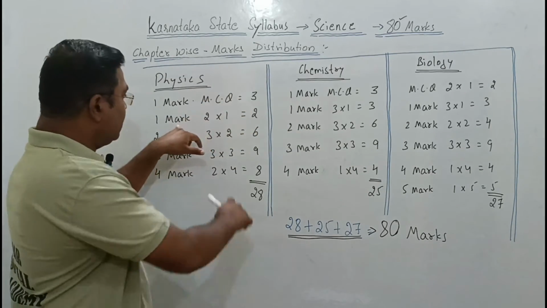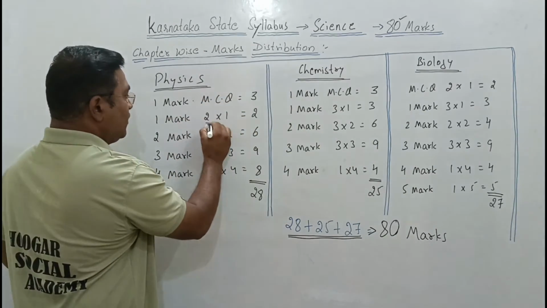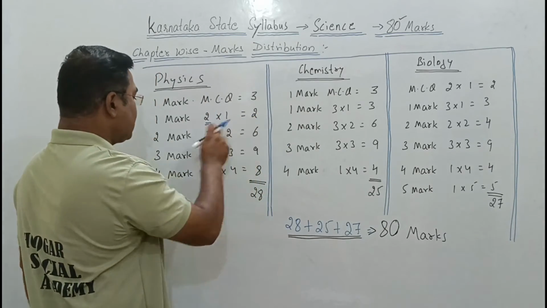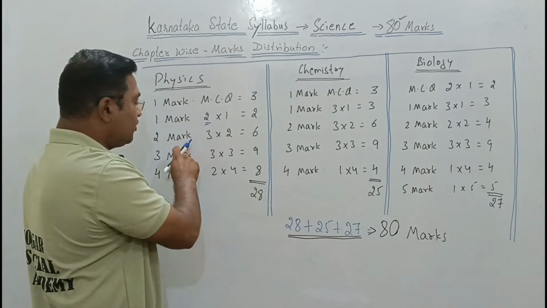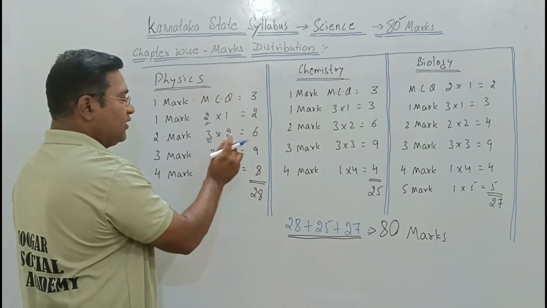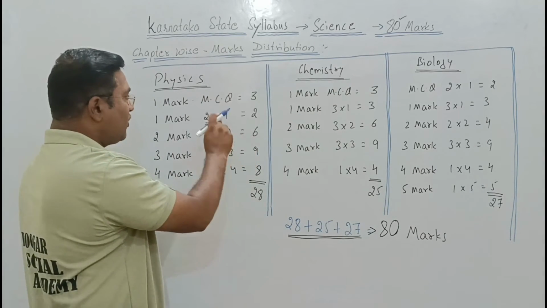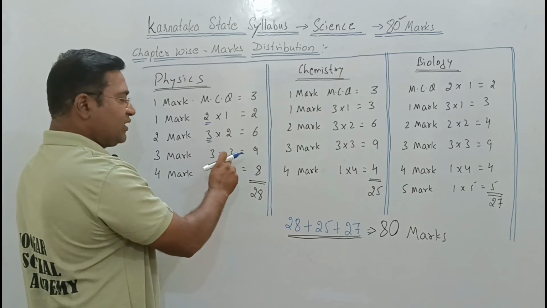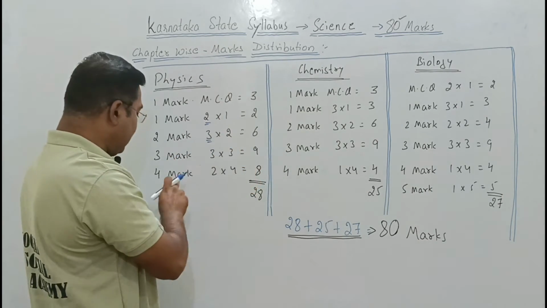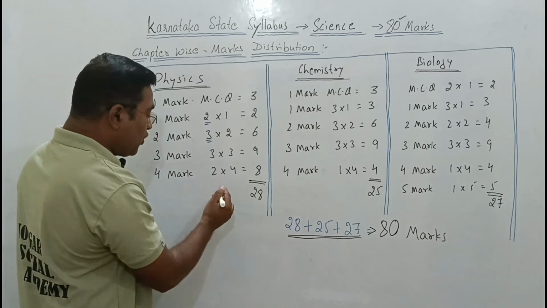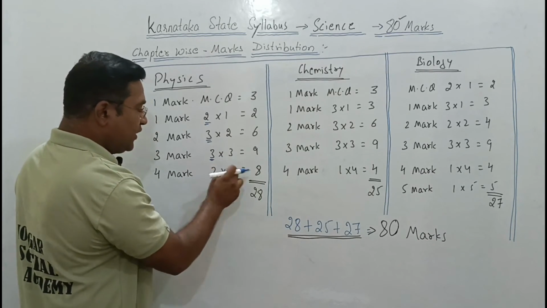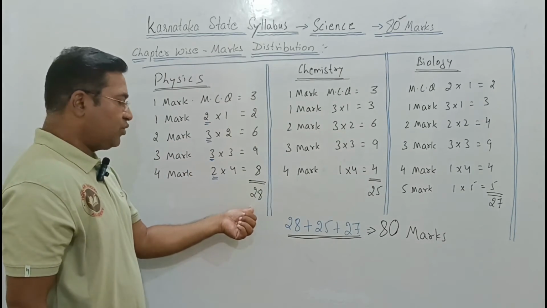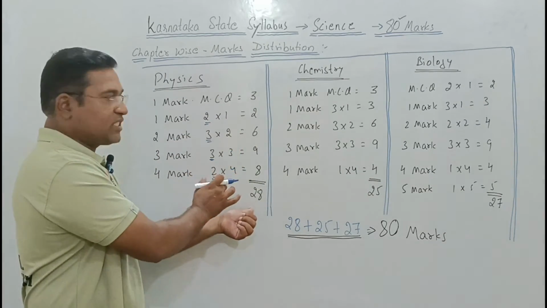From the 1 marks, 2 questions will be asked. From the 2 marks, 3 questions will be asked. So how many? 6. From the 3 marks, again 3 questions. 3 into 3 is equal to 9. From the 4 marks, 2 questions will be asked. 2 into 4 is equal to 8. So total, physics consists of how many marks? 28 marks. It's physics.